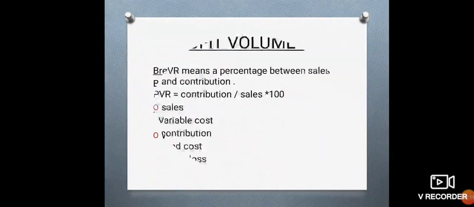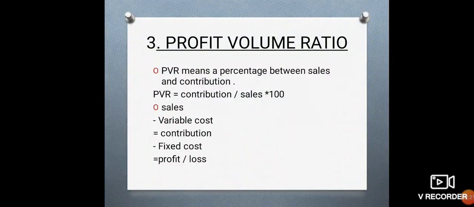Next concept is profit volume ratio. PVR means a percentage between sales and contribution. The formula for PVR is contribution divided by sales multiplied by 100. That means C upon S multiplied by 100.